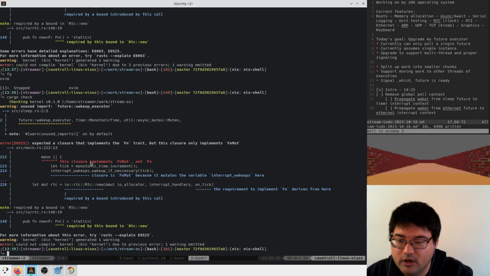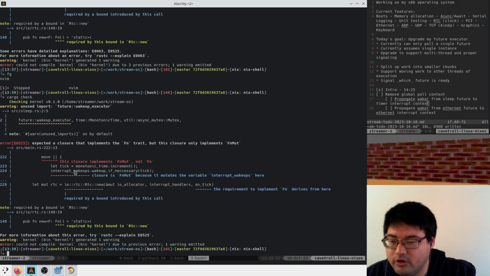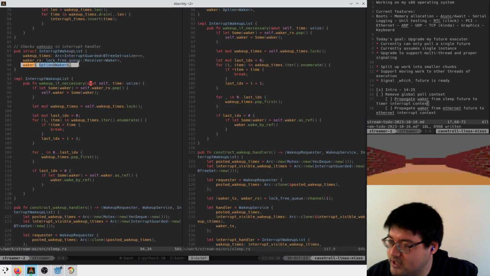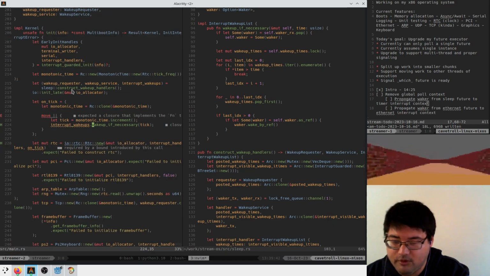We're close. This is now a function mutable closure because this wake up, if necessary, takes a mutable self because he might update his waker when he gets one. So that's a problem here.